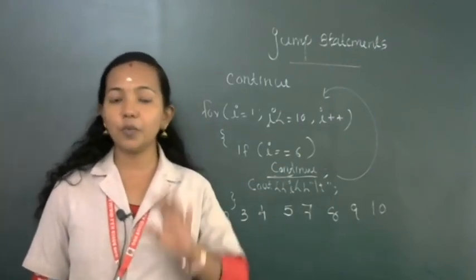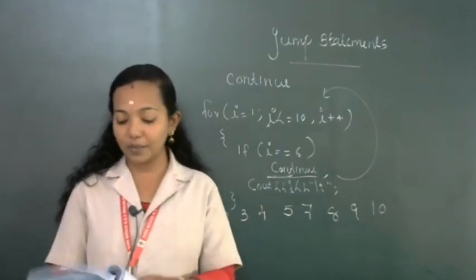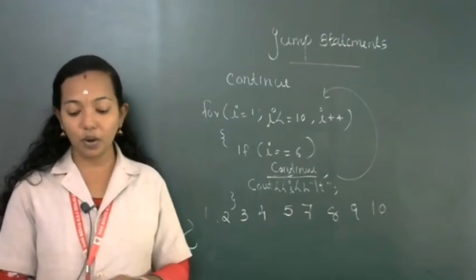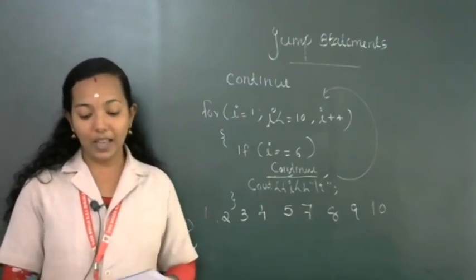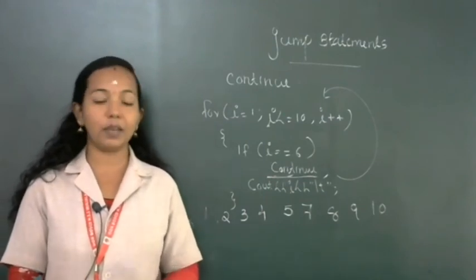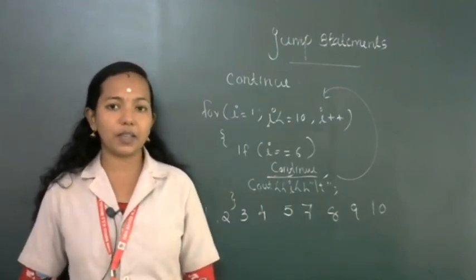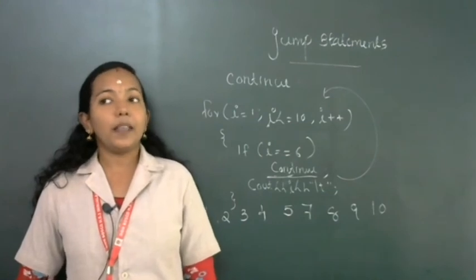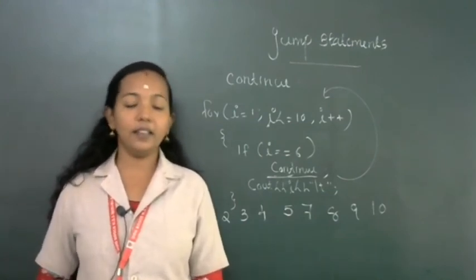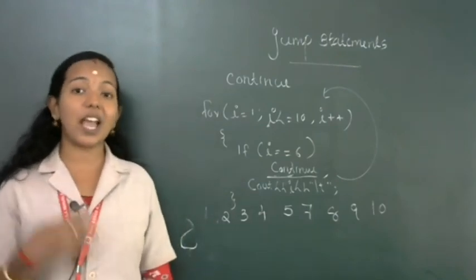Then in the back of your textbook there are 4 programs: check whether the given number is prime, find the roots of a quadratic equation, Fibonacci series, and given integers, find the largest among them. Okay, some of the programs are present, but that we will discuss through Google Meet. I will explain, and there will be interaction.